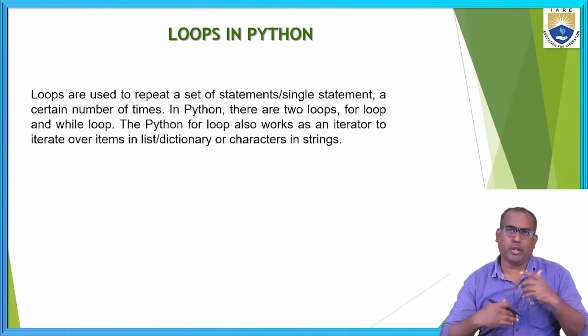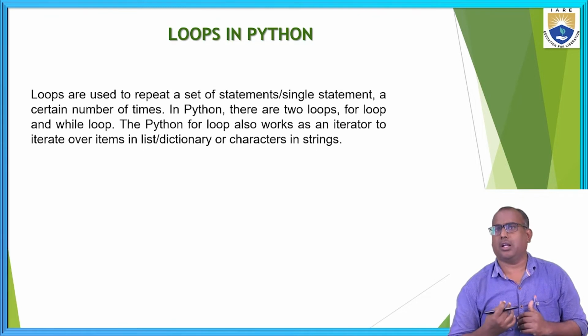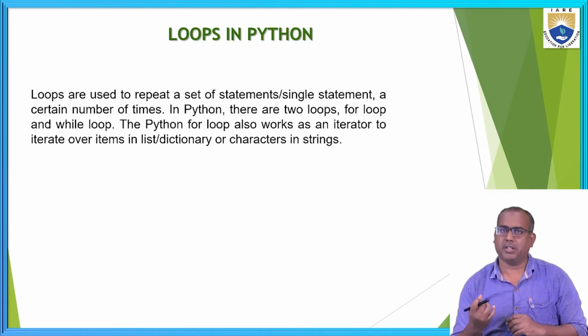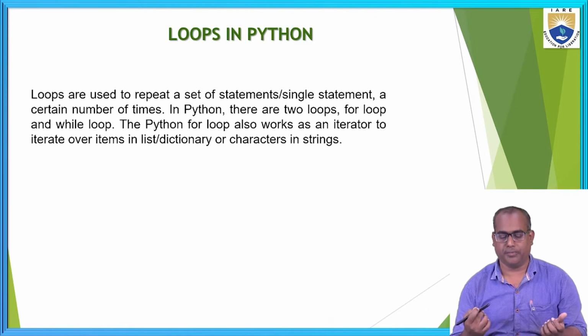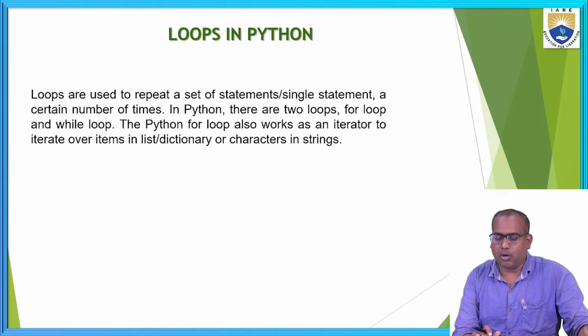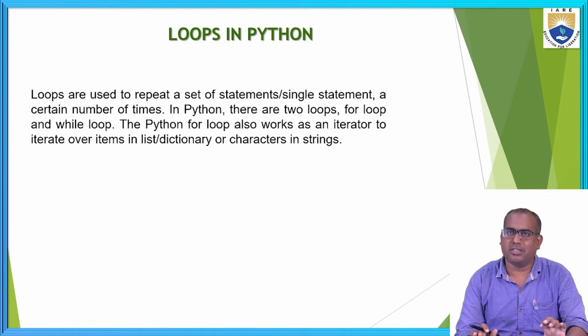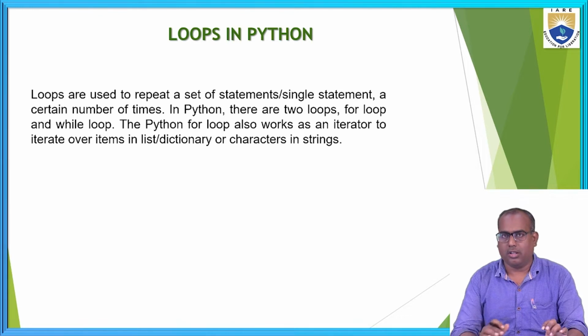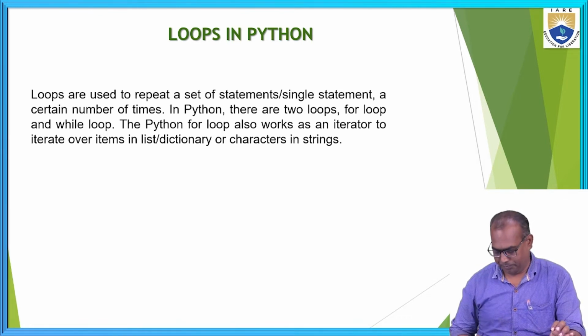There are two types of loops, for loop and while loop. Mainly, for loops are used to iterate over the items in a list, dictionary, set and strings. So that also we will see.